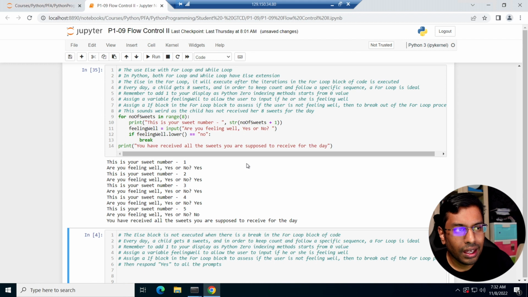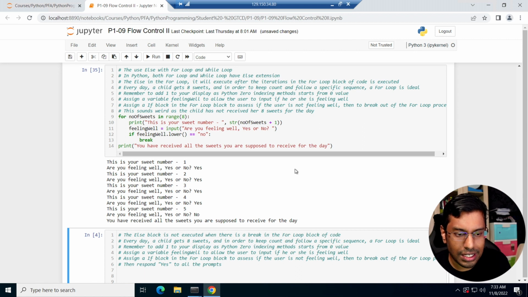Well, it's okay, but it doesn't make sense because that only works when you are supposed to receive all the sweets, and all the sweets is actually 8 sweets. It doesn't really do the job per se. The code is well written, but you don't want to say the last line. You don't want to rub it in. The person is not feeling well, and you say you have received all the sweets you're supposed to receive for the day. I'm not feeling well, and you tell me I've received all the 8, but I only received 5 sweets, and it's not fair, right?